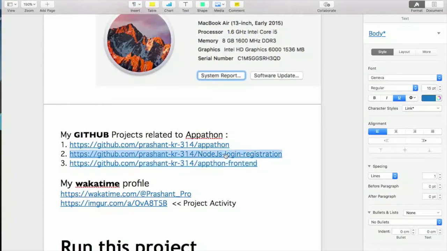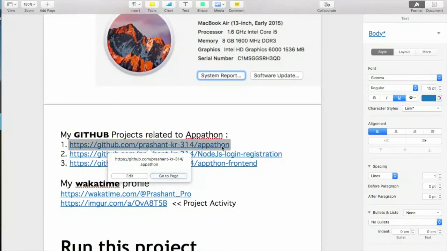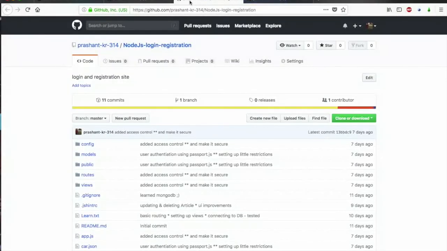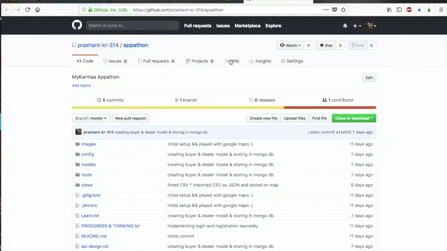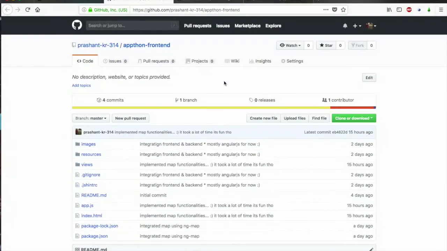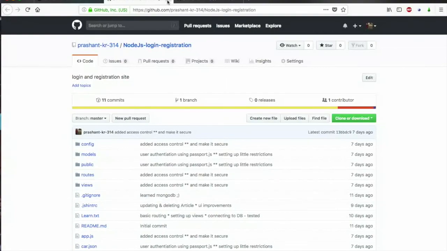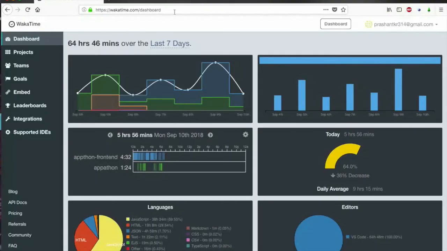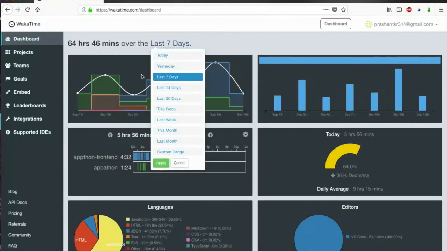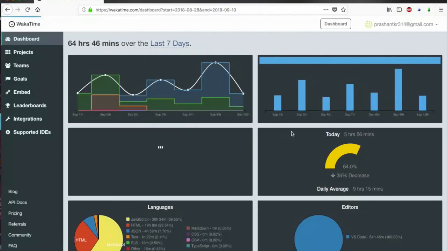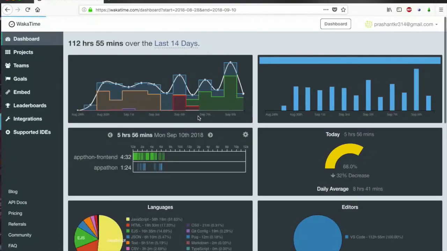You can see all the commits and all the progress that I have made. These are the main projects that I have finally integrated. In the starting I made all of them separately, and then in the final project I tried to integrate all of them as one project. So yes, this is my WakaTime profile, as you can see.